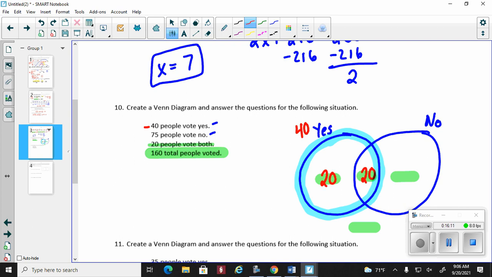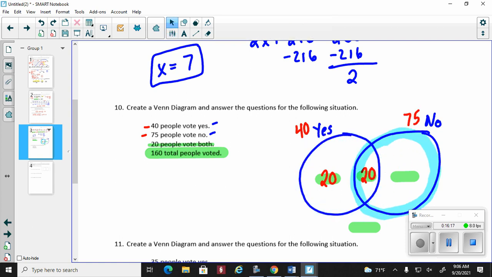All right. So same thing here. It says 75 voted for no. 75. So do the math. In the no circle, there should be a total of 75 people. But 20 of them are in the both section. So a simple subtraction problem will say, hey, 55.